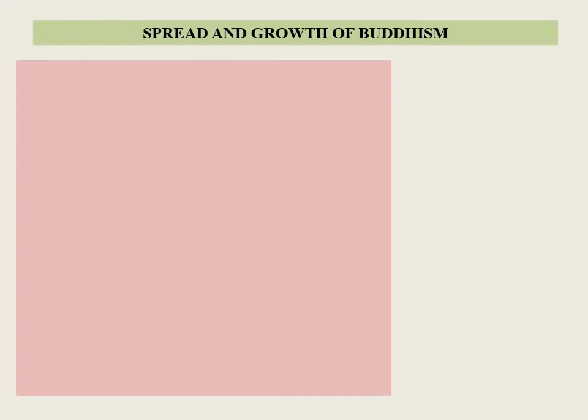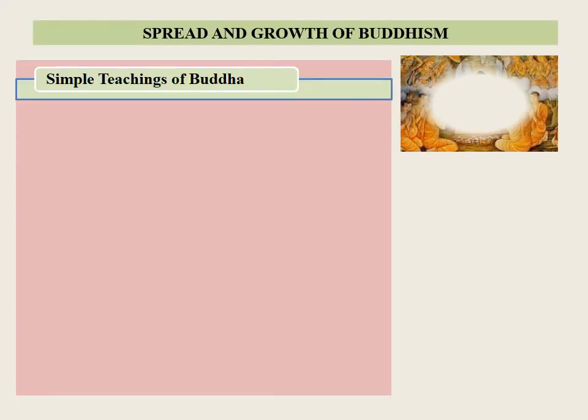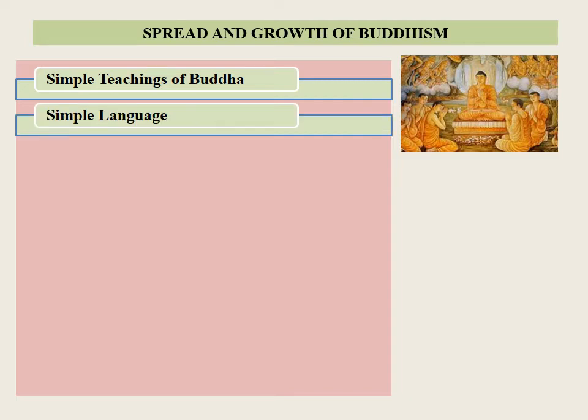Spread and growth of Buddhism. Simple teachings of Buddha. Buddha's teachings were quite simple. He was against complicated rituals and ceremonies. Simple language. Buddha and his disciples used only popular dialects as vehicles for their teachings and discarded complicated Sanskrit.